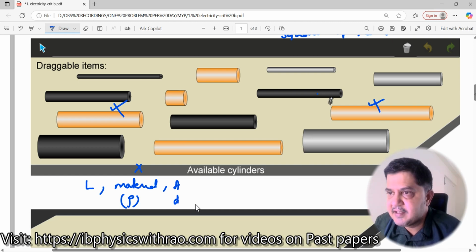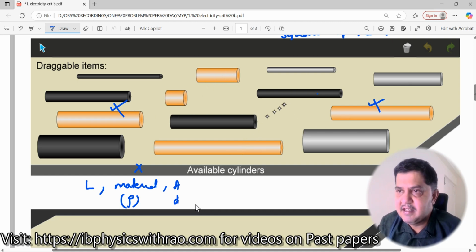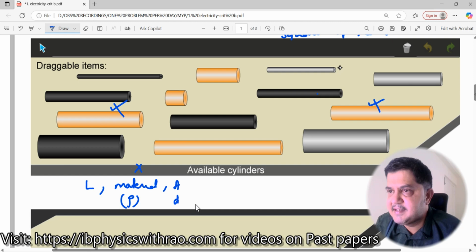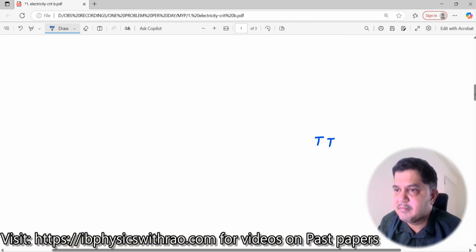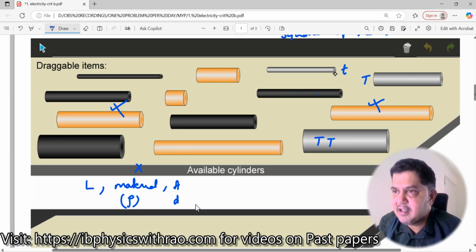Thickness and thinness. Let us look at this. So in this color, I should not be able to select any cylinder. Now in this color you see this is thin. Let me write thin as small t. Then this is thicker. Let me write this as a capital T. This is thicker. Now what about this? This is much more thicker. I'll write this as double T here. See, thinner, thick, double thicker. Right. So I can always use 1, 2, and 3.